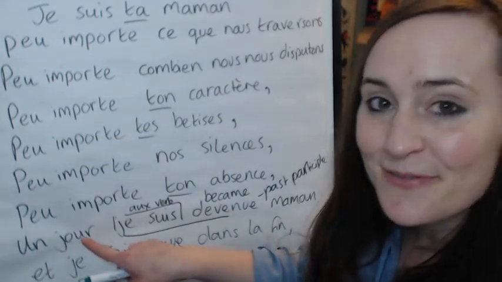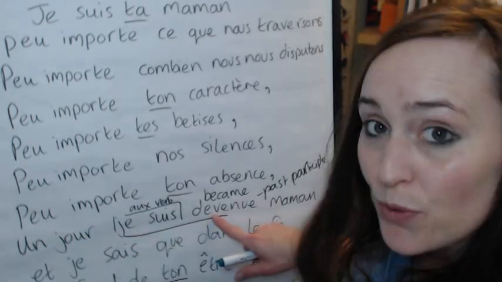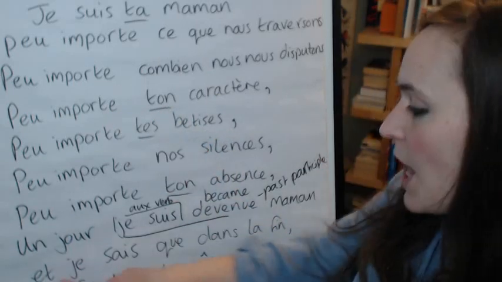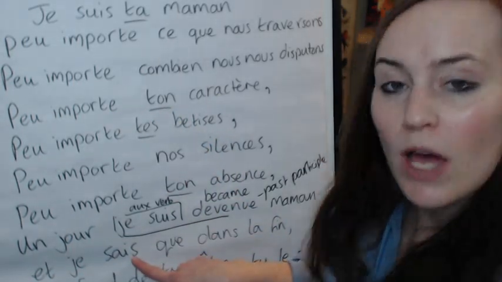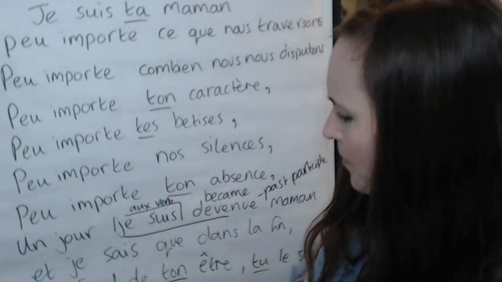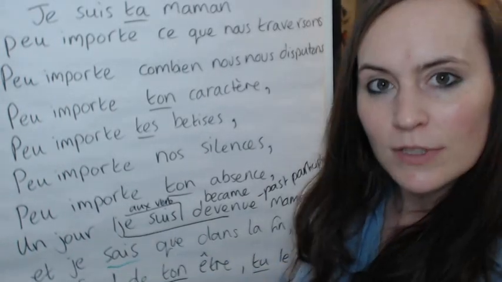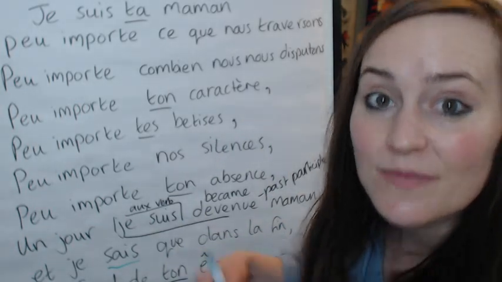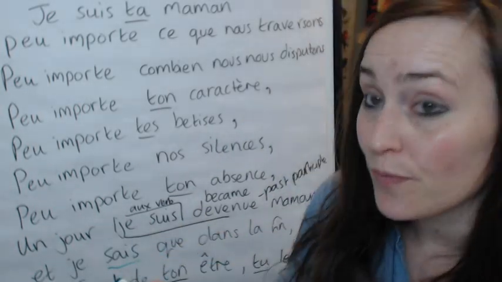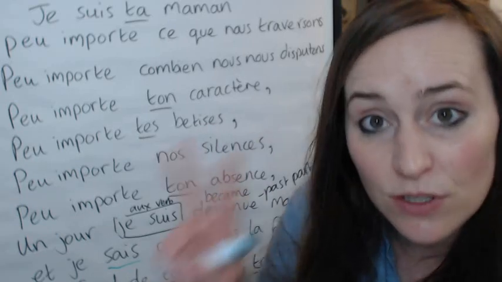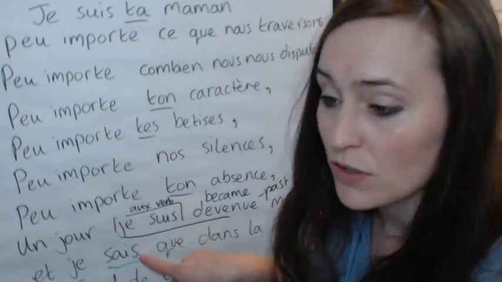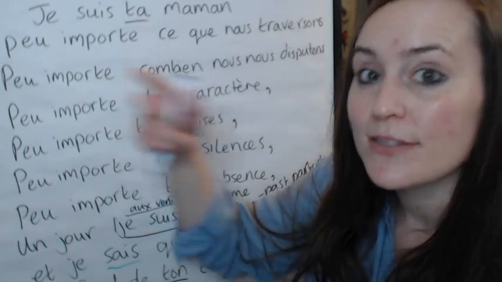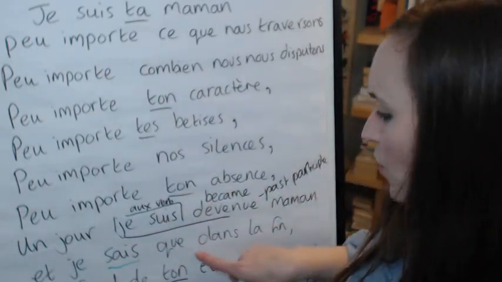Un jour, one day, je suis devenue, I became, maman, became a mother, et je sais, and I, now what verb is that? Je sais. Ah, je sais. C'est le verbe savoir. So that's the verb savoir, which means to know, right? It's one of two verbs which means to know, but here we're going to concentrate on that one, savoir. Je sais que, I know that. Okay? Je sais que, I know that.